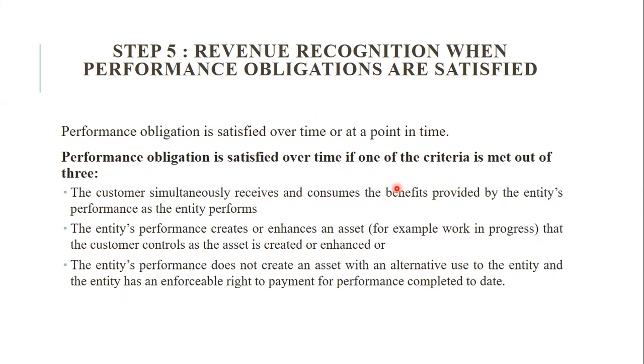Now they are providing three criteria. Out of these three, only one should be satisfied. Okay, then the customer simultaneously receives and consumes the benefit provided by the entity's performance as the entity performs. Then the entity's performance creates or enhances an asset, for example work in process, that the customer controls as the asset is created or enhanced. It means we have to measure the performance or satisfaction of the customers, right?